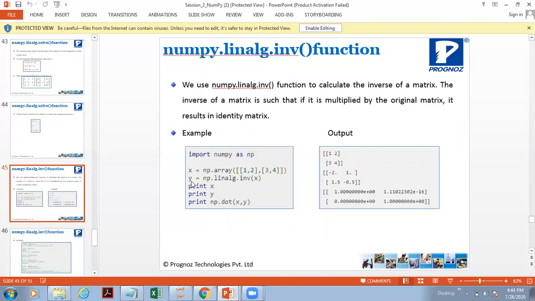How will it be proved that it is the inverse? If you multiply x and y, you should get 1. So if you apply np.dot product with x and y, you should get the result as 1. Here you can see you are getting 1 1. This is like 1.11 e to the power -16, which is very close to 0. It gives high precision data. So e to the power -16 is almost 0, therefore treat it as 0. So the diagonal is 1, and when the diagonal is 1 and the remaining elements are 0, it is called an identity matrix. That is how the inverse is calculated.